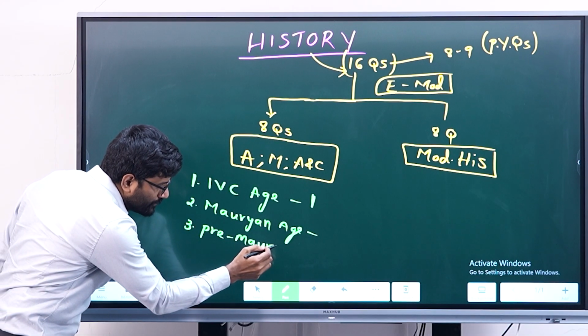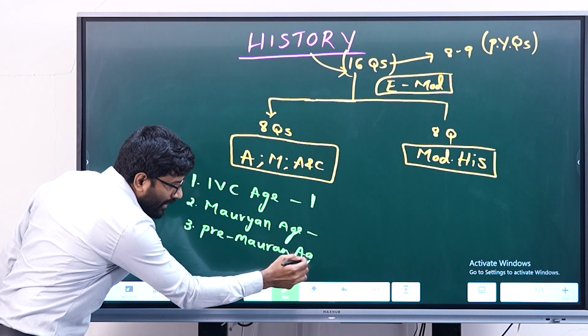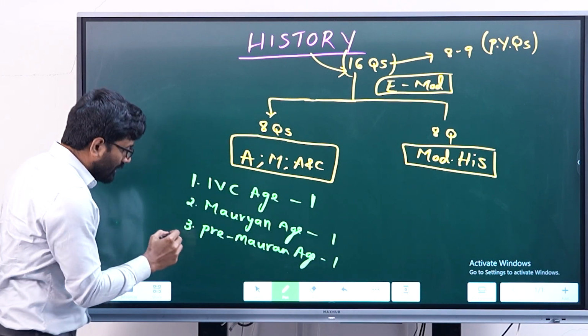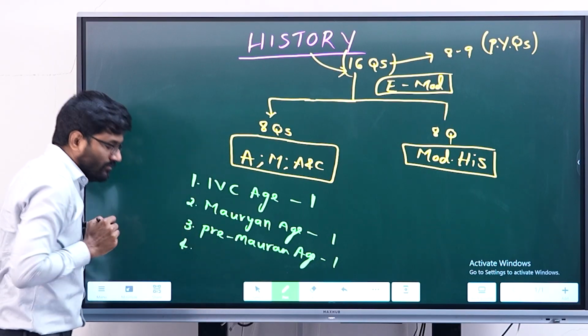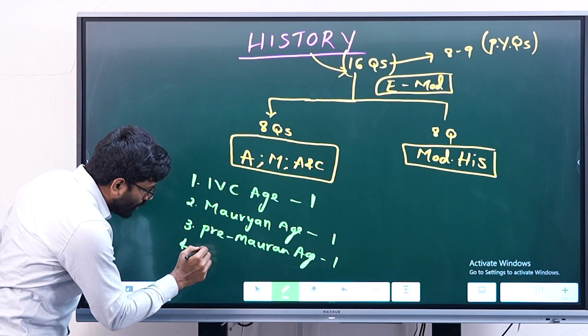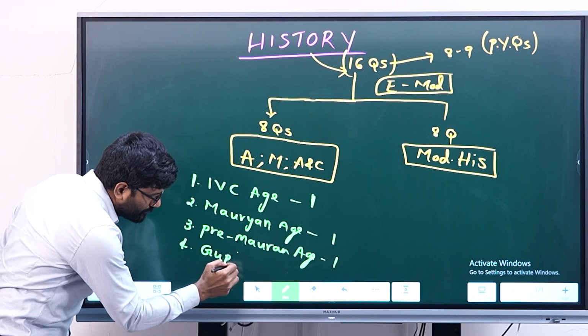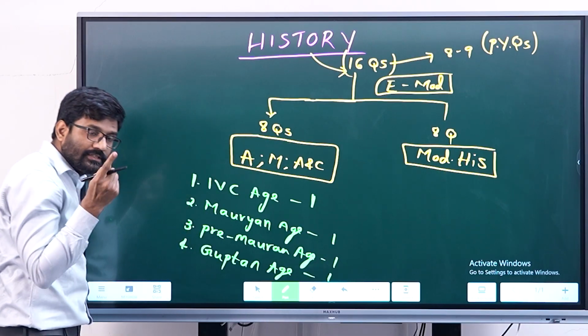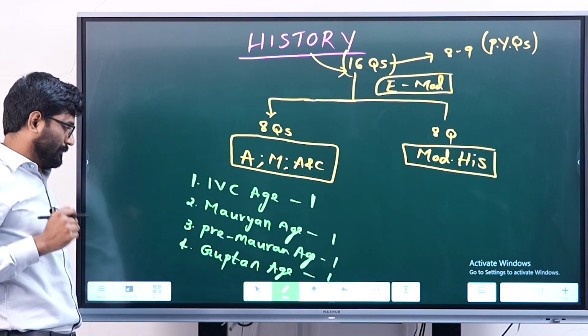One question appeared from pre-Mauryan age, Mahajanapadas. And one question came from Guptan age. The question is on Fahian.